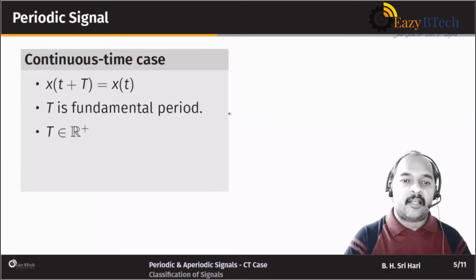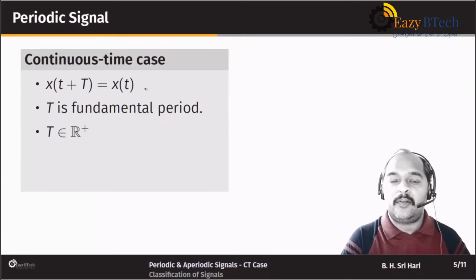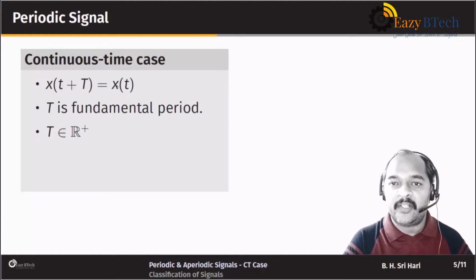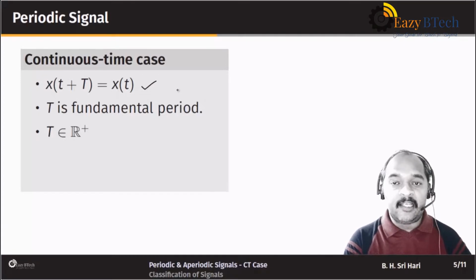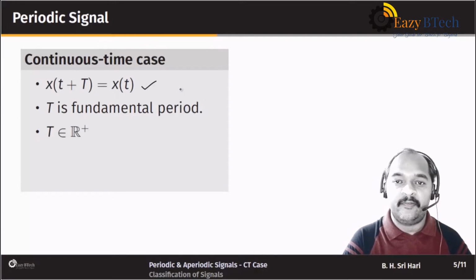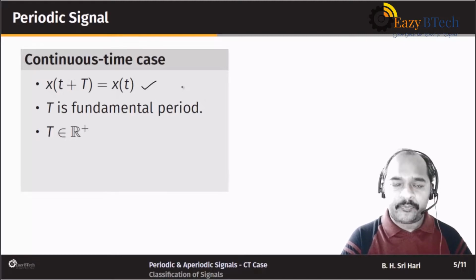Any continuous time signal x of t is said to be periodic if it satisfies the given condition. So what is that? x of t plus capital T should be equal to x of t. Okay, the least positive real value of capital T which satisfies this condition, we call it the fundamental period of the signal.